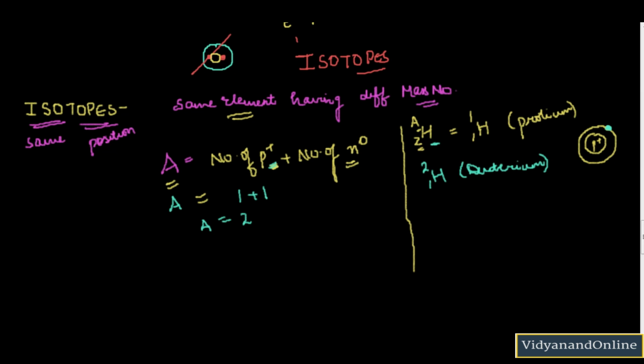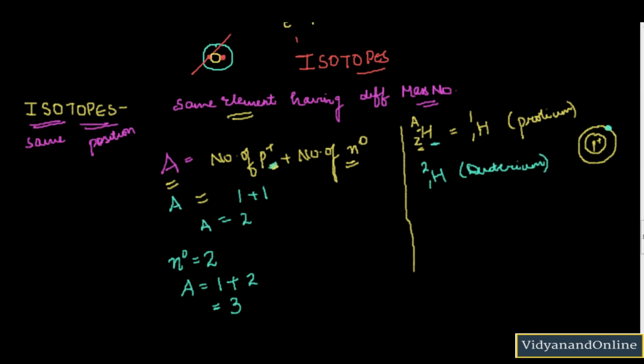So protium and deuterium are isotopes of hydrogen. Now let us consider one more isotope of hydrogen. In this we are actually increasing the number of neutrons by 2. So here the mass number will be 1 proton and 2 neutrons, so the total mass number comes out to be 3. Okay, so let us write this here now.